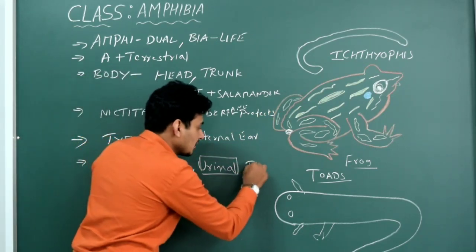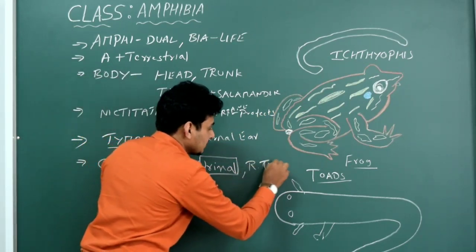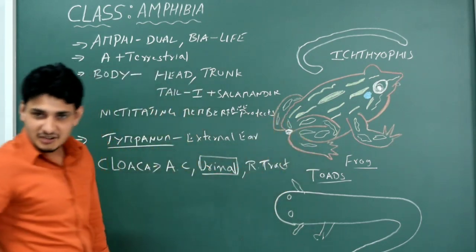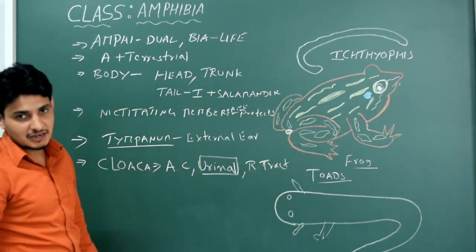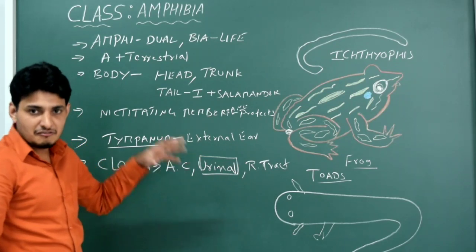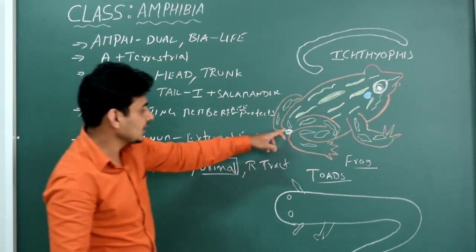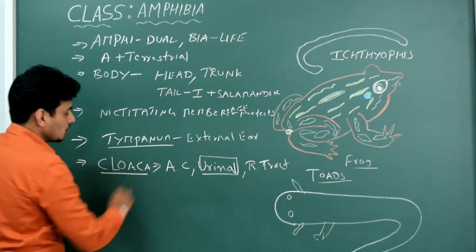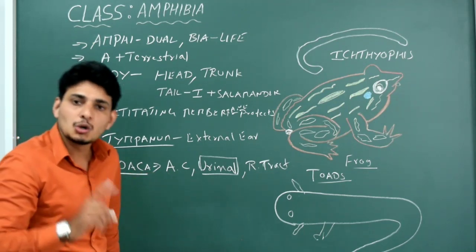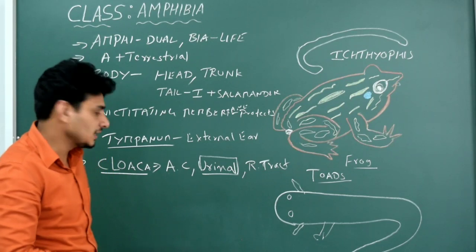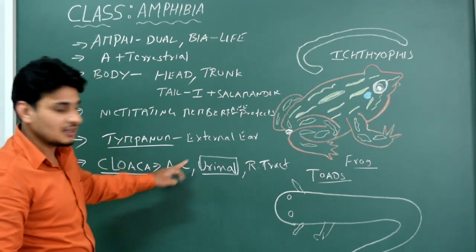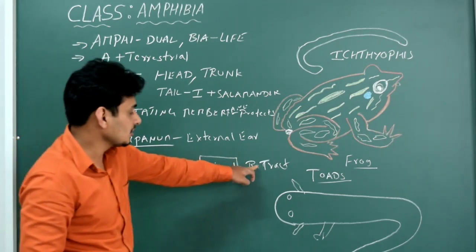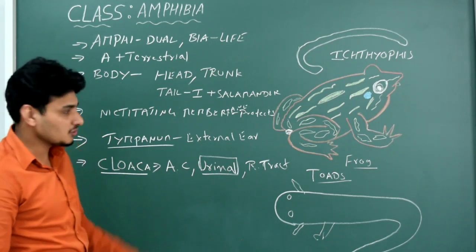Even it is also a reproductive organ or reproductive tract. See, got it? It is also a reproductive tract. That means three different functions are taken care of by this particular common opening in frogs or amphibia called as cloaca. Remember, very important, cloaca is the common opening for alimentary canal, urinal canal and reproductive tract. Got it? So this is important.